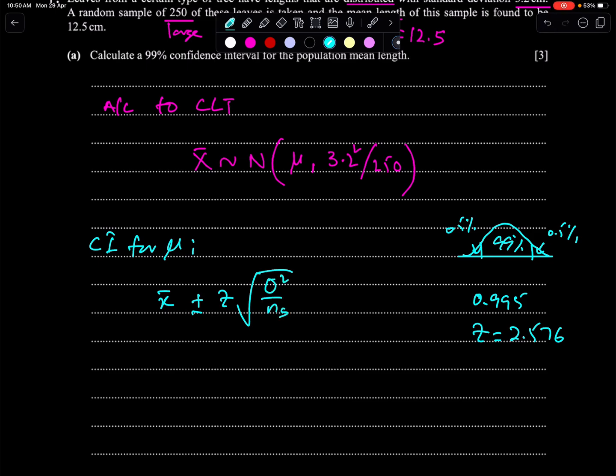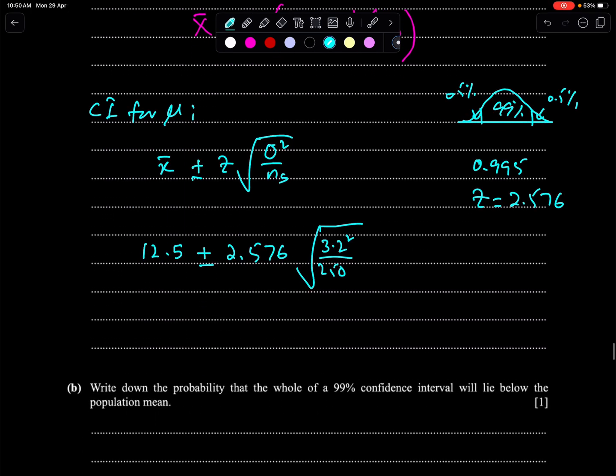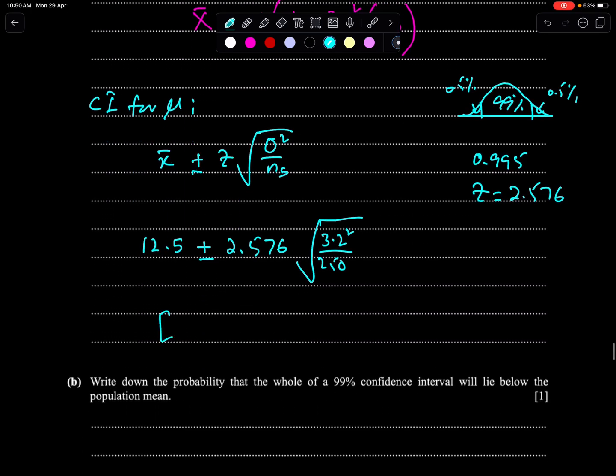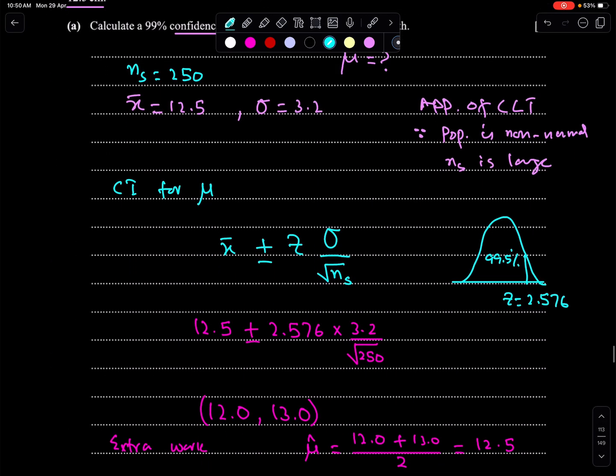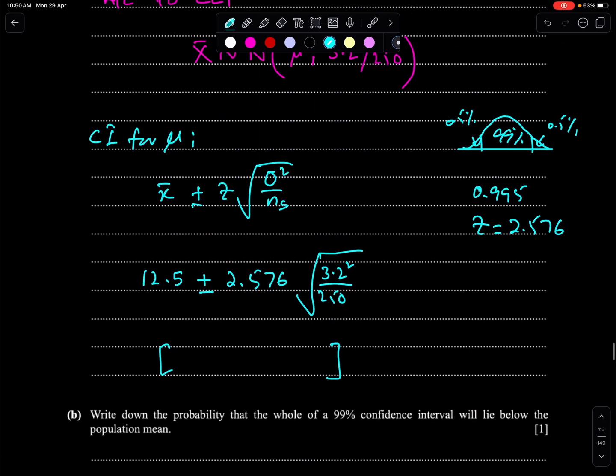Now x bar is 12.5 plus minus z is 2.576, 3.2 square over 250. Write confidence interval up to 3 significant figures. The answer is 12.0 and 13.0. This is the confidence interval for mu.